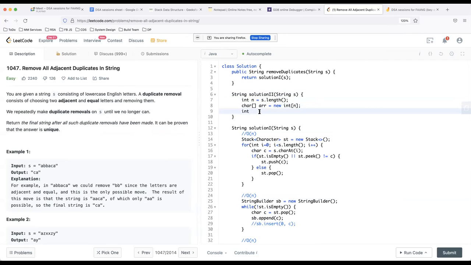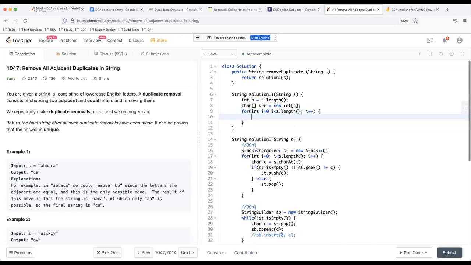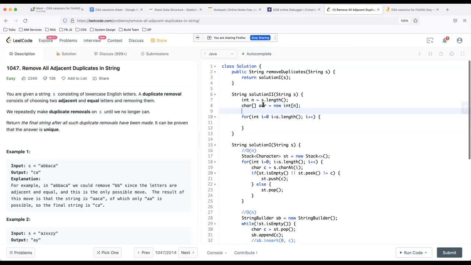So let's say I have a for loop where I'm iterating in the string simply, and my character array is my resultant string. I would construct a string from here, and j will be referring to the current element which I am on.